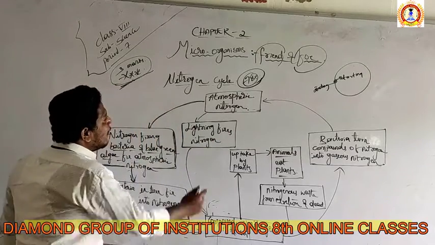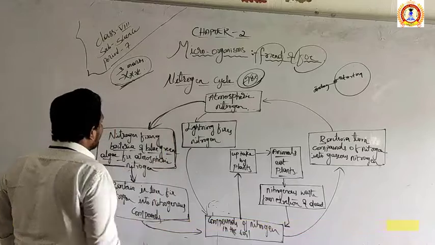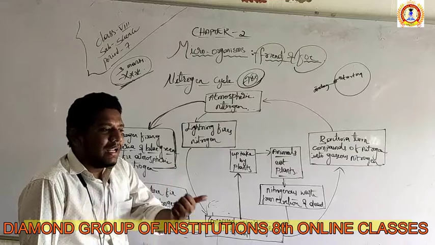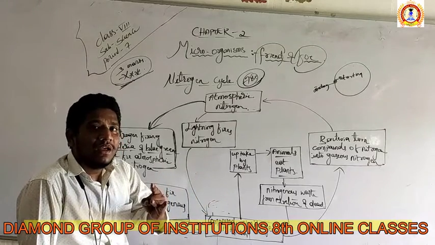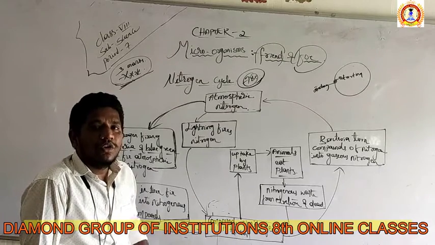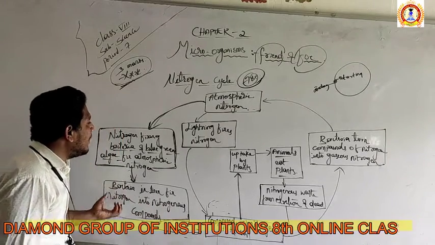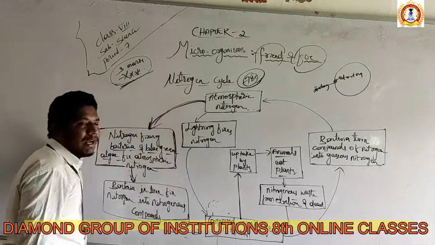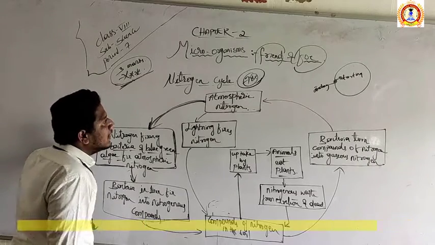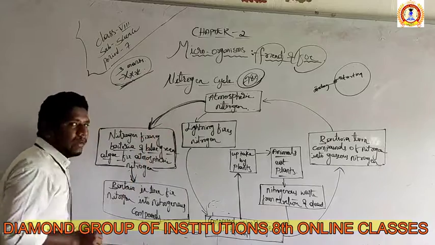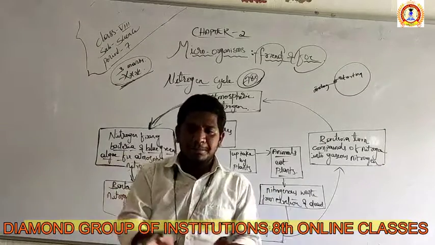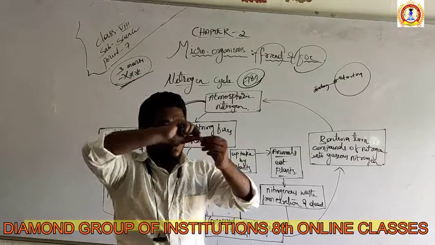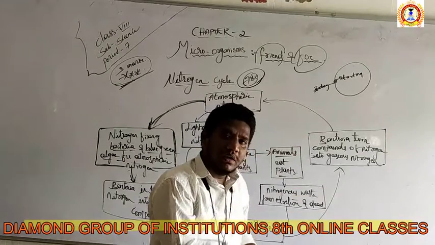This atmospheric nitrogen is fixed. Last time we discussed nitrogen fixation. Who did the nitrogen fixation? Green algae, blue algae, and the bacteria. Which bacteria? Rhizobium bacteria. These rhizobium bacteria and blue green algae take the atmospheric nitrogen. How do they take it? I already told you. Our atmosphere is here. During rainfall, the rainwater mixes with the nitrogen gas, and that water falls to the ground. Now the ground has the nitrogen.